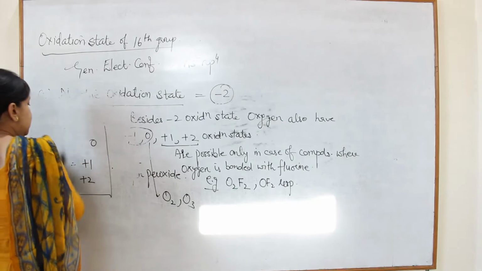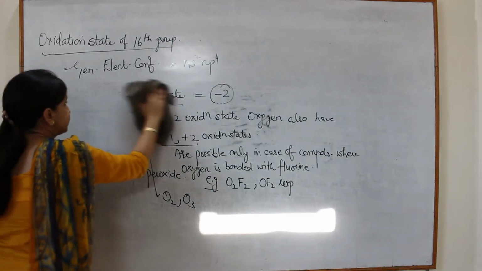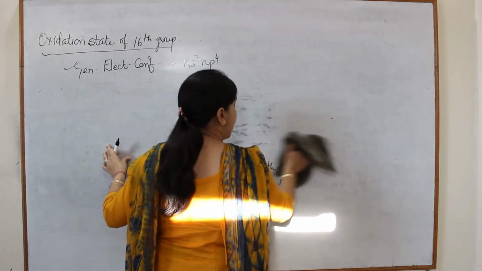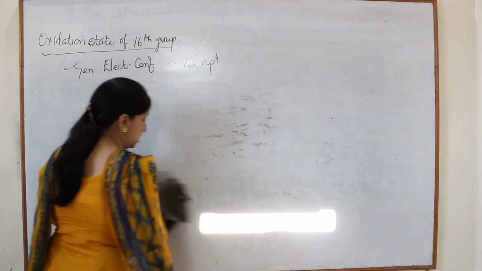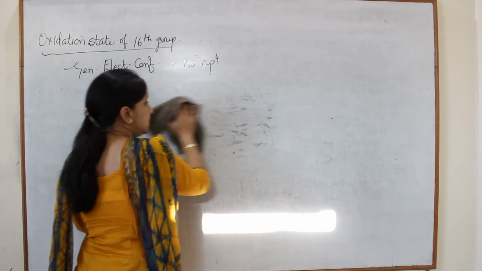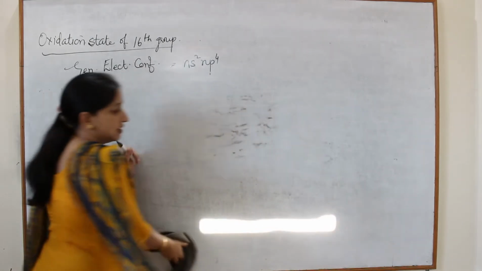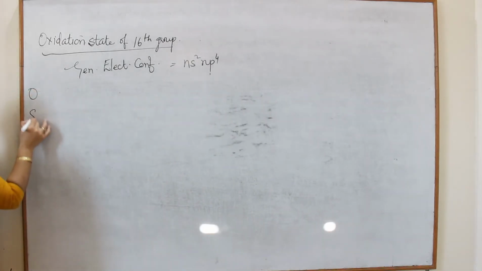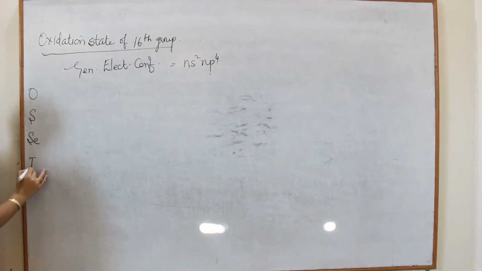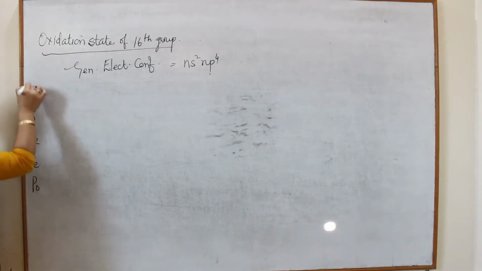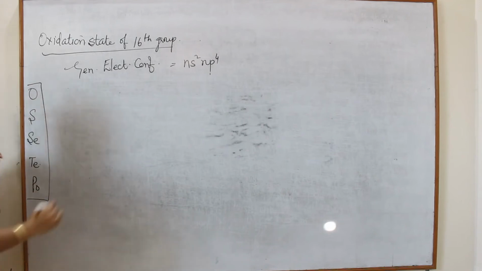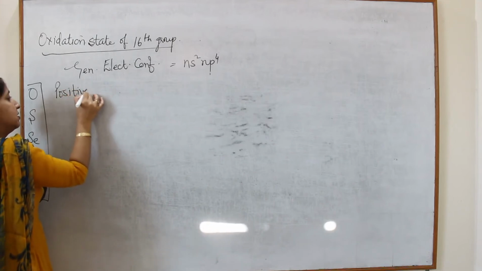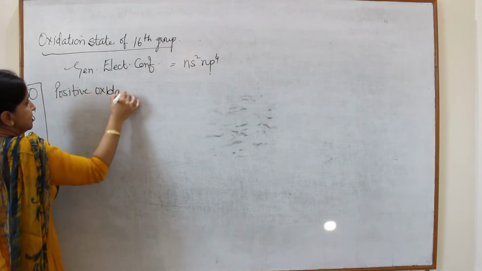Next is positive oxidation state. Besides the +2 oxidation state, all other members of 16th group, meaning except oxygen, for example sulfur, selenium, tellurium and polonium. So oxygen, sulfur, selenium, tellurium and polonium are your 16th group members. So the second oxidation states are positive oxidation states.